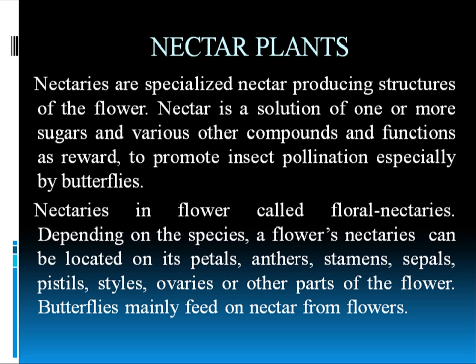So plants are very clever. They have given their word that if a butterfly comes, I will produce this nectar, they will come, and they will pollinate me. So this is a very interesting cycle in nature. Nectaries in flowers are called floral nectaries. Not only in flowers, there are many other areas, petals, anthers, stamens, sepals, where nectaries are present. But in flowers, they are called floral nectaries. Floral nectaries are formed in a cup-like shape so that butterflies can dip their proboscis in and drink the nectar.